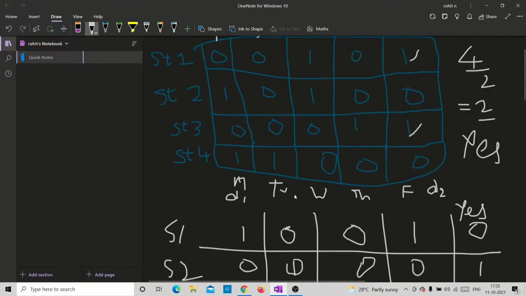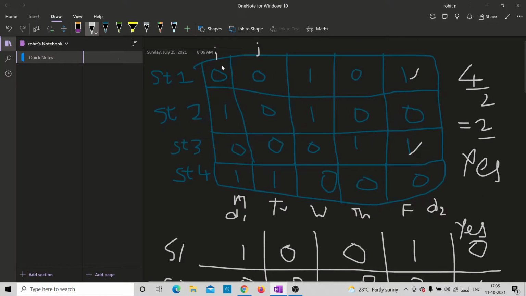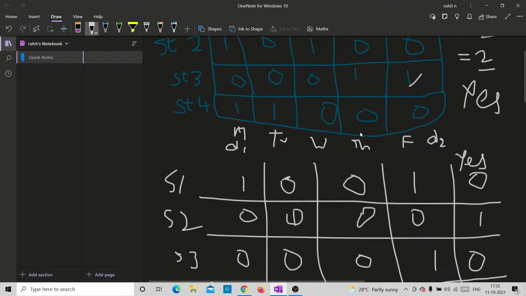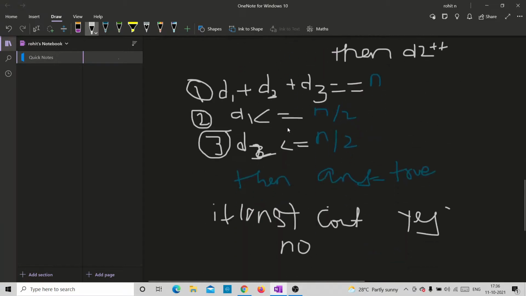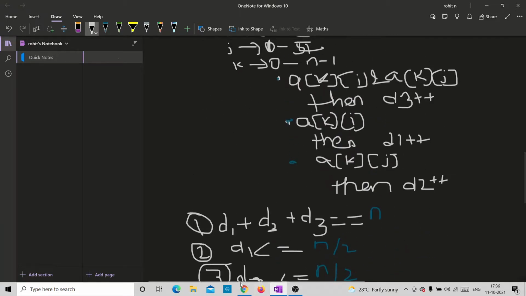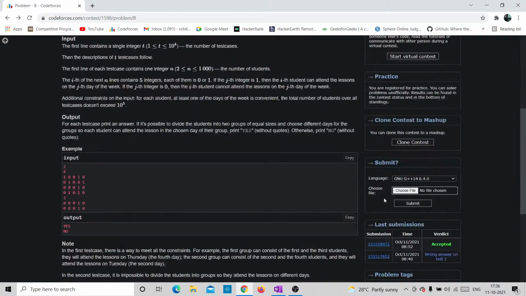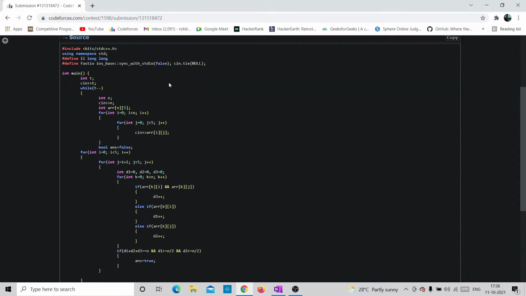We basically go through all the possibilities of i and j combinations of Monday to Friday. We check whether both of them are there or not, covering all three conditions: the student being available one day, the student being available the other day, and the student being available on both days. Then we check whether they satisfy our given condition. This is the approach that we have done, and now let's see how I have written the code.